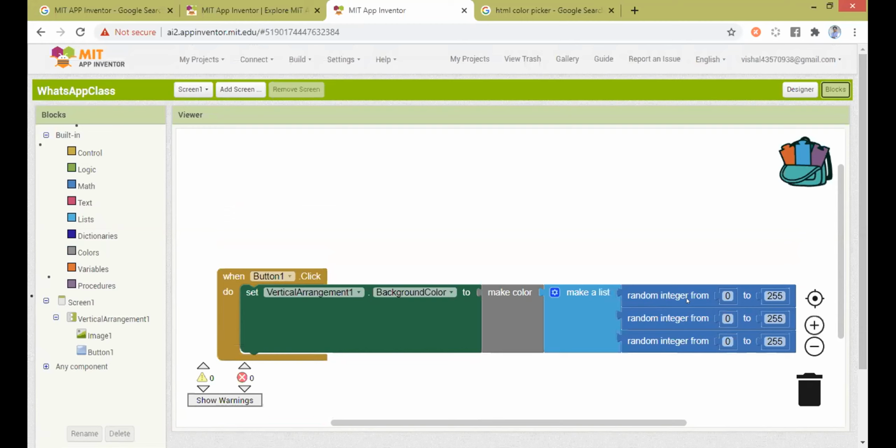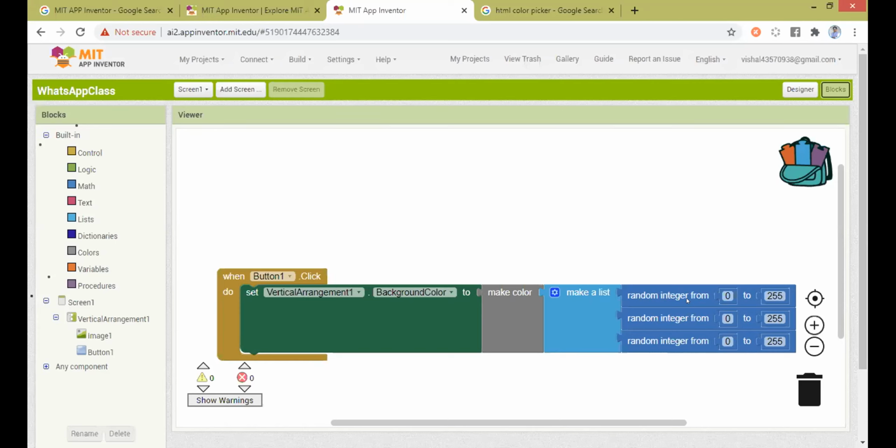Okay, Suchita is asking a question: if we want specific colors in a pattern, then what should be done? You have to use if and else, Suchita. What you will be doing is putting in a variable which will have a count, like count 1, count 2, count 3, count 4. Once you click the button, the count keeps on increasing. And as the count keeps on increasing, whatever color you have assigned, that color has to be picked and put on. That can be done, but you need to explore and work out the if and else part. Hope Suchita's question is answered.